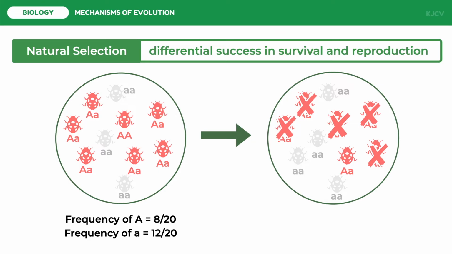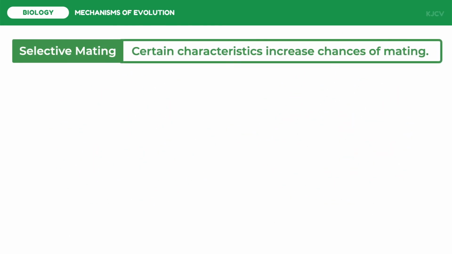The death of 5 red individuals in this population made the dominant allele frequency decrease and the recessive allele frequency increase. Because of this, the white phenotype will be more likely to be more frequent in the next generations since it is helpful for the survival and the reproduction of the population. The third mechanism is selective mating or non-random mating. If individuals mate preferentially with a subset of the population, such as their close relatives, or what we call inbreeding, random mixing of the gametes does not occur, and genotype frequencies change.